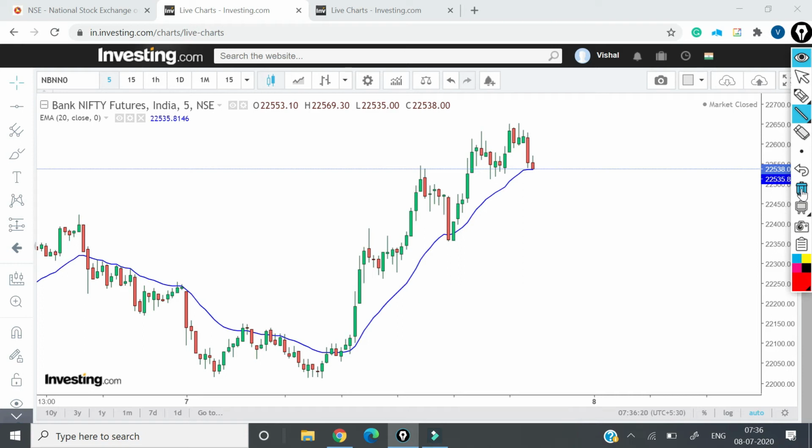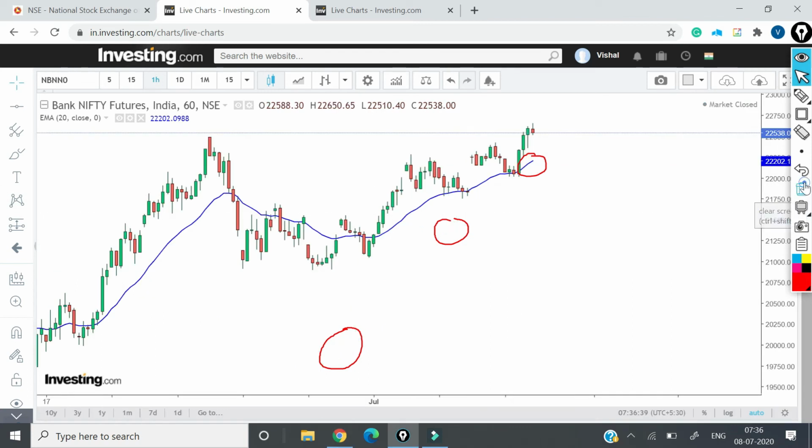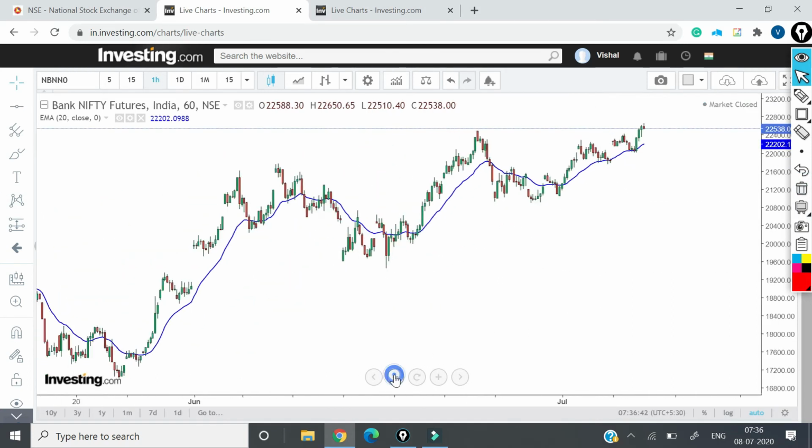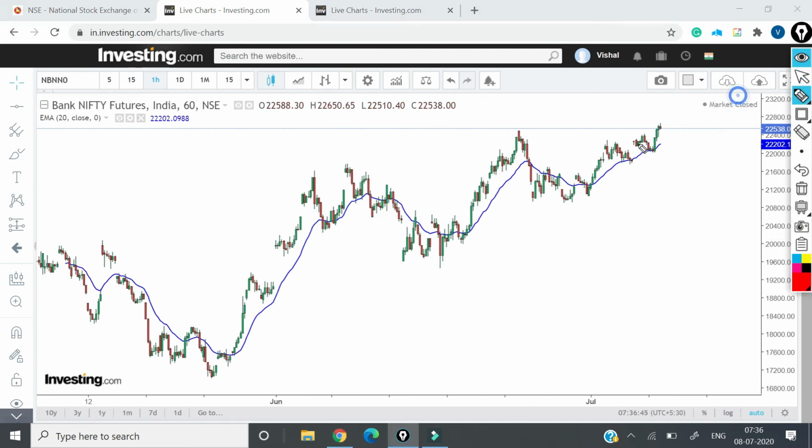Now you see here Bank Nifty again has been taking support in 5 minutes also at 20 period moving average, right? And is it the same happening in 1 hour? Let's see in 1 hour also. Now 1 hour again, the 20 period moving average has been proving a very good support. You can see it here. The moment it crosses here, it took support multiple times. Now the price is way ahead of the 20 period moving average. So let it retrace a bit, and then we can go for a buy.